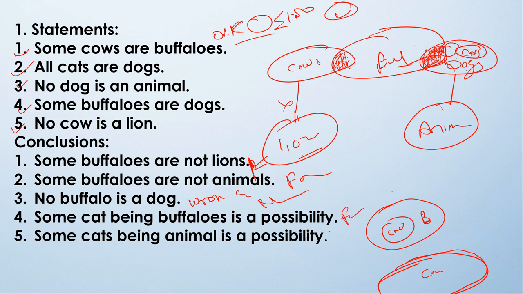Next, some cats being animal is a possibility. This is a wrong conclusion. Why? Because no dog is an animal. So if no dog is an animal and all cats are dogs, how can some cats be animals? So this is not following.